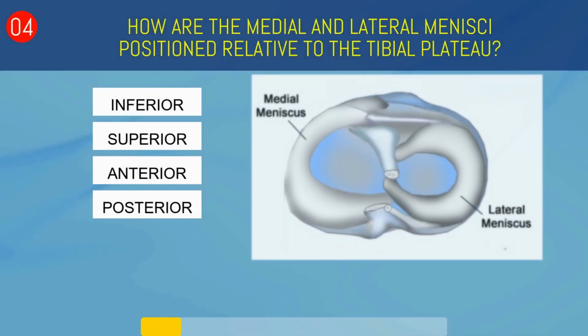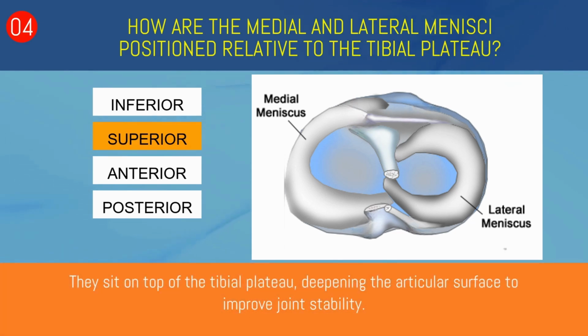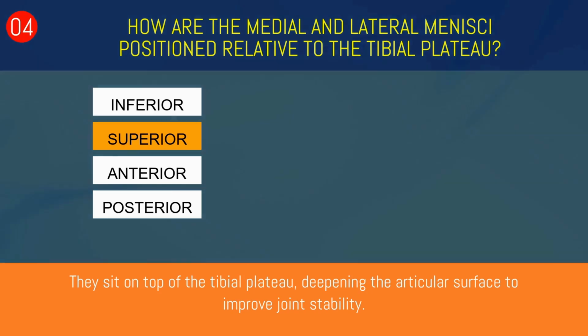How are the medial and lateral menisci positioned relative to the tibial plateau? Inferior, superior, anterior, or posterior? Superior. They sit on top of the tibial plateau, deepening the articular surface to improve joint stability.